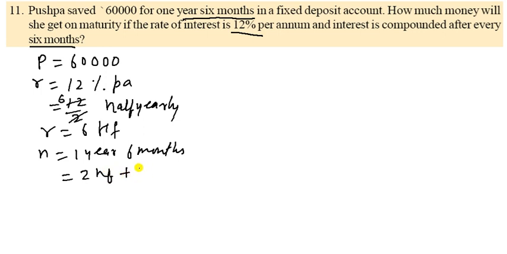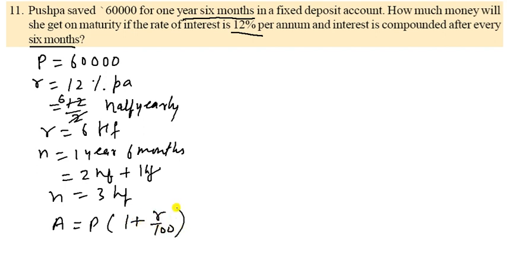So 1 year is 2 half yearly, and 6 months is 1 half yearly. So it becomes 3 half yearly. So n becomes 3 half yearly. So our formula is A is equal to P (1 + R/100) to the power n.